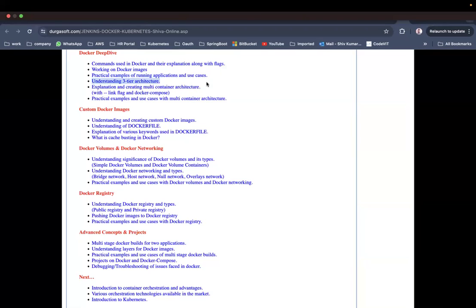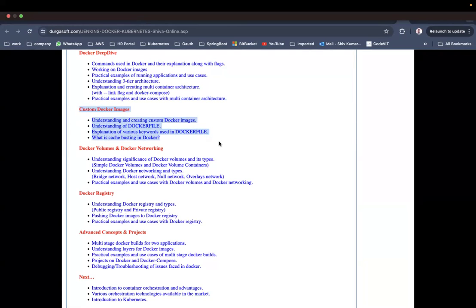Now, understanding three-tier architecture, explanation of creating multi-container architecture with the hyphen link flag and Docker Compose. Practical examples and use cases of multi-container architecture. We need to establish communication between two different applications in the microservices world, right? So how can we establish communication between two applications in Docker? Using the hyphen link option and Docker Compose. That's the option we are going to use in order to establish the communication between two different applications as part of Docker.